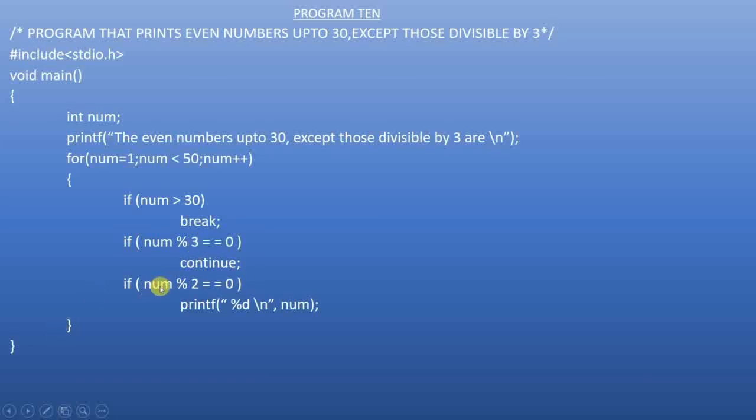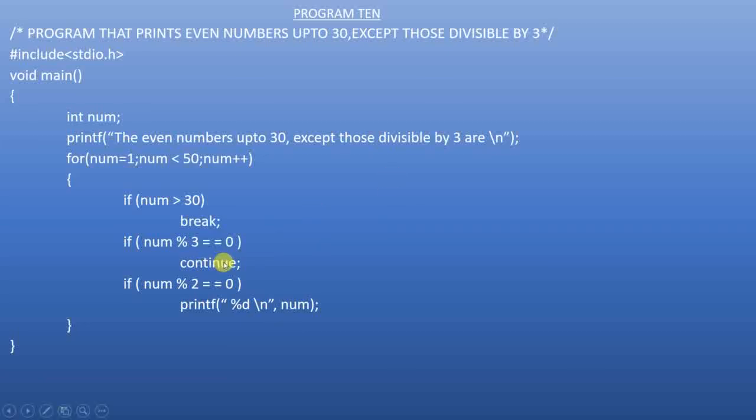and when num is 2, 2 % 2 will be 0, correct? Num will be printed, then num becomes 3, 3 % 3 equal to 0. It is divisible by 3 and an odd number, so you go to the next number 4. Is 4 % 3 equal to 0? False. 4 also is less than 30, so this is also false. But 4 % 2 equal to 0, that is true. So 4 will be printed. All even numbers will be printed except those divisible by 3.